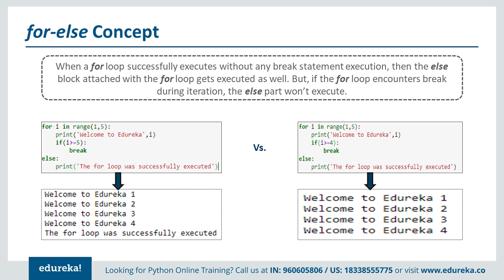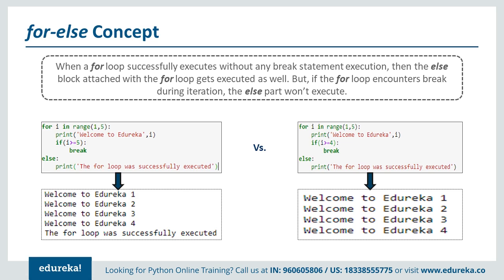But on the right hand side, it's saying that if the value of I is greater than or equal to 4, which is actually happening, because in the range between 1 to 5 we are getting the values 1, 2, 3 and 4. Till 4 we are getting. So definitely that if statement is executing there, and it did a break on the for loop. That is the reason why we don't see any else part executed in that loop. If a break statement is executed inside the for loop, that is where the else statement will not be executed. So this is the scenario.